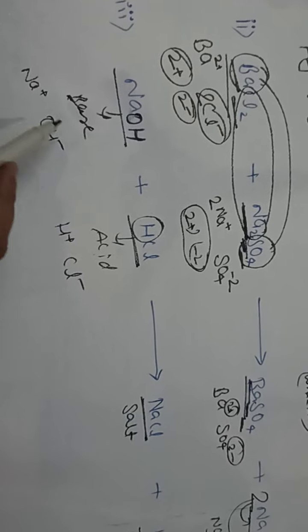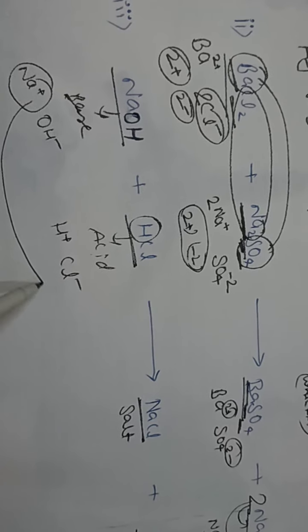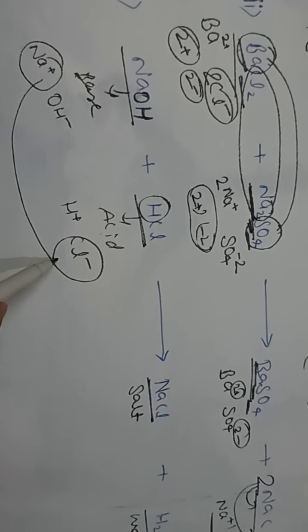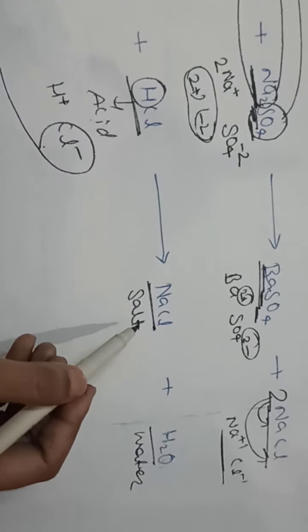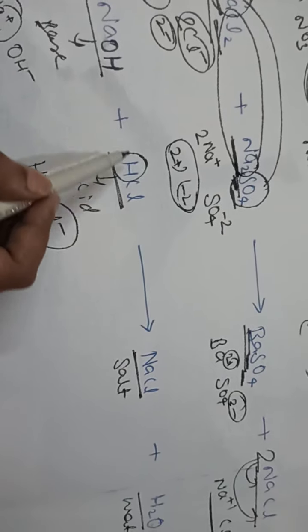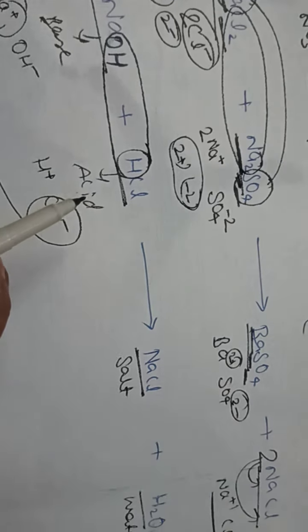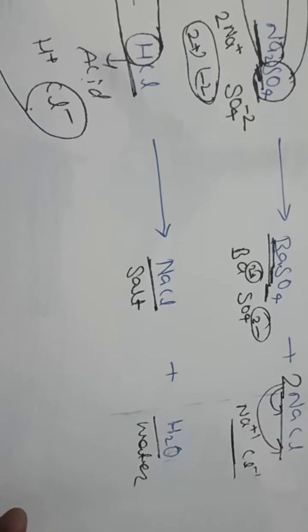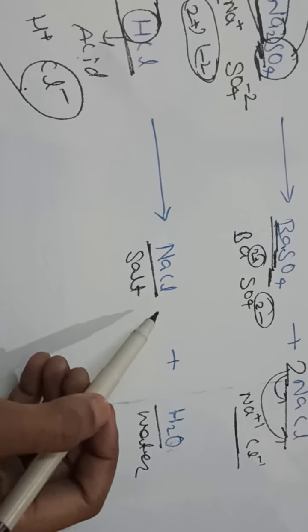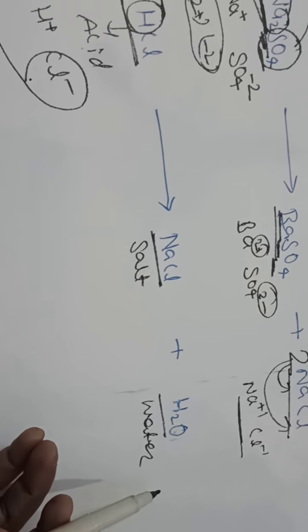So when this Na plus ion will react with Cl minus ion, then it will make NaCl. So here it is in your product NaCl, and this H plus and OH minus when they combine, then the product will come along with sodium chloride, H2O, water.